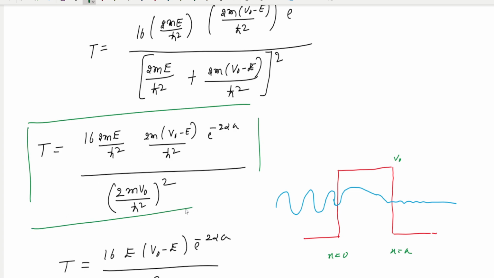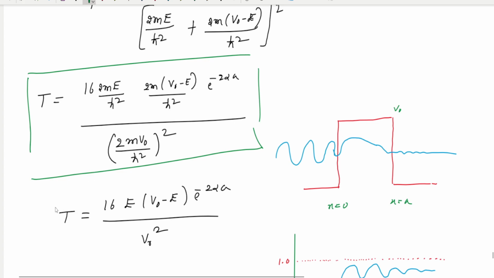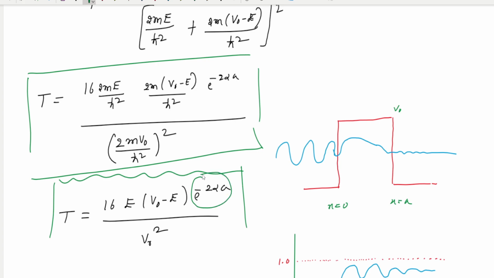So this is all simple derivations. No need to worry about this. This is the transmission value, final equation. Very, very important. Here this term is there, exponential minus E alpha A. Very, very important. This is the distribution of wave function in region 1, 2, 3.